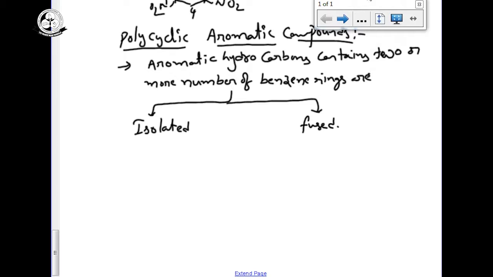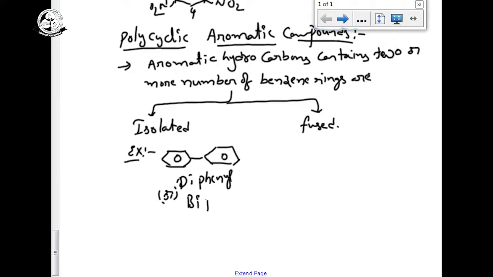See the examples of what is meant by isolated compounds. Isolated compounds means, for example, the benzene rings are joined like this. This compound is called diphenyl, or we can say biphenyl. Suppose they are joined like this with CH2, so what is the name of this compound?